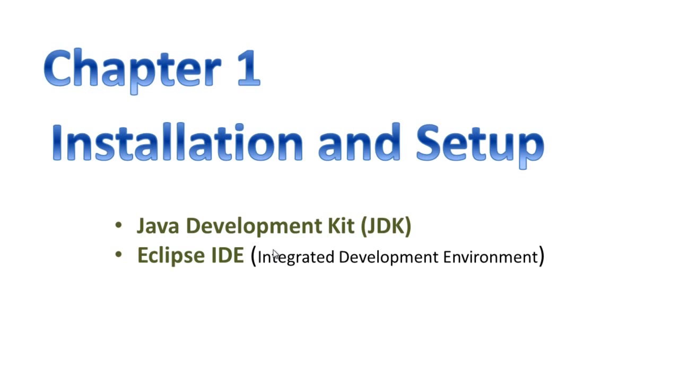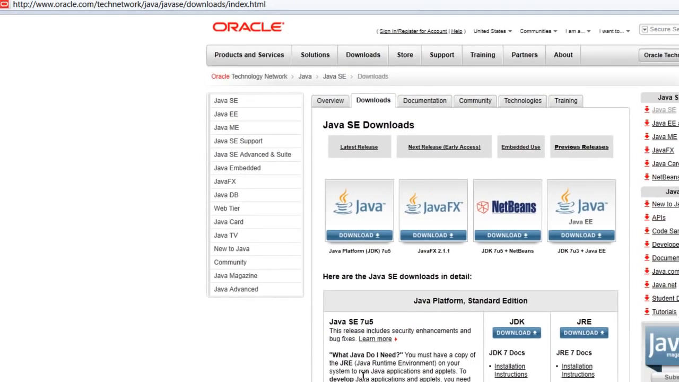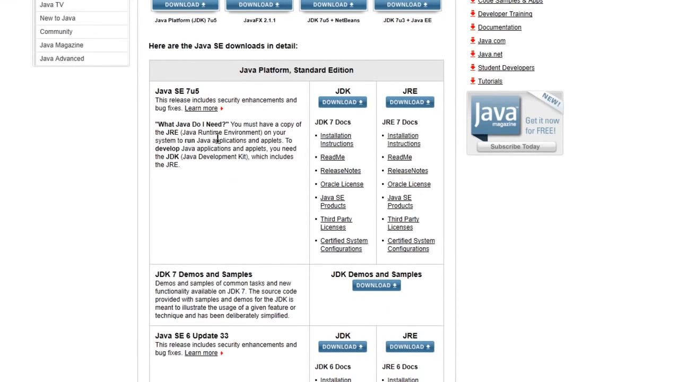We will use Eclipse, and we will take a look at it very soon. So we need to install the Java Development Kit and Eclipse IDE. To install Java, go to Google and type in Java JDK download. It will take you to a site called Java SE downloads or something. Click on it. Now here you can see that you can go to the latest version, that is Java Standard Edition 7. You can see that this is the JDK and this is the Java runtime environment.